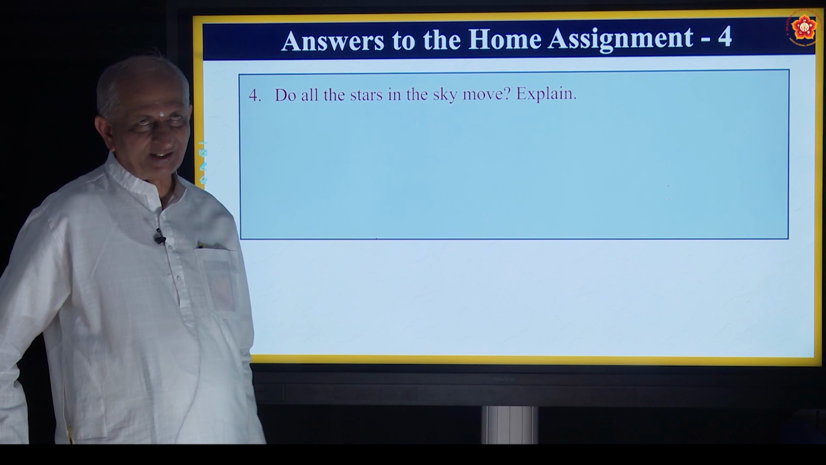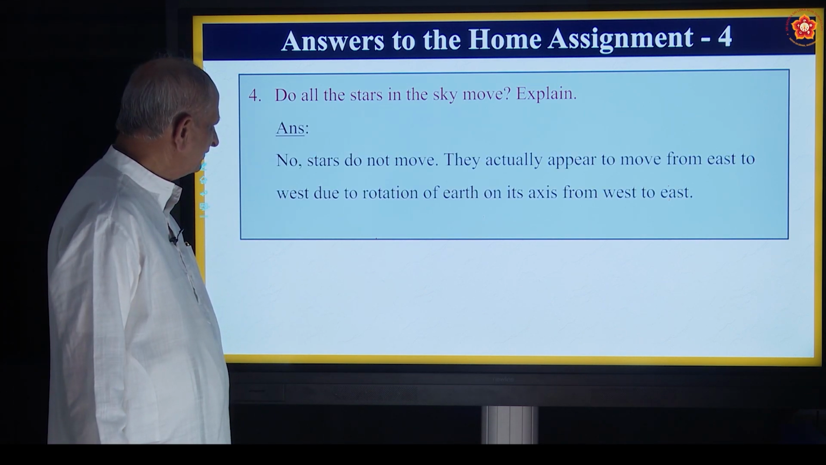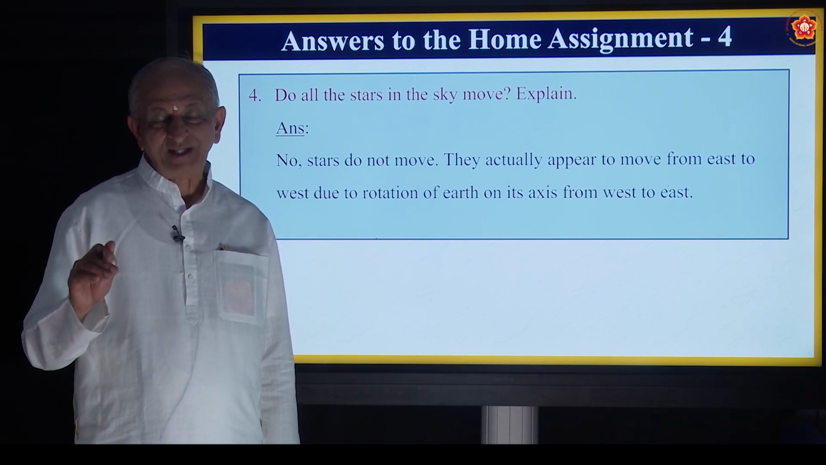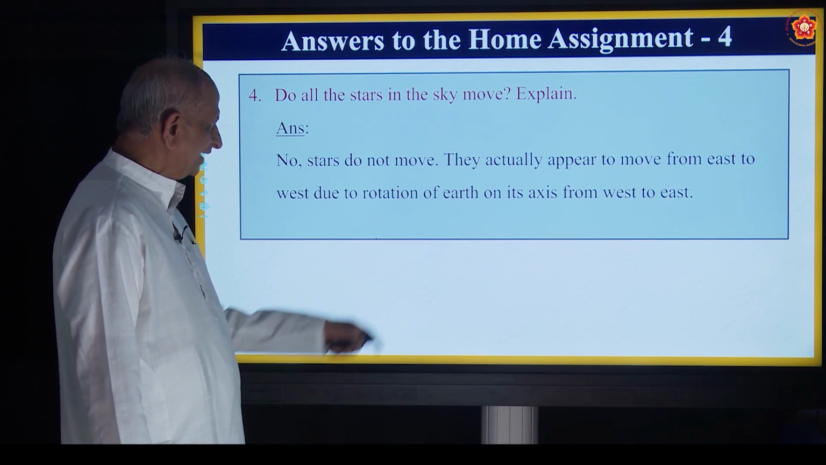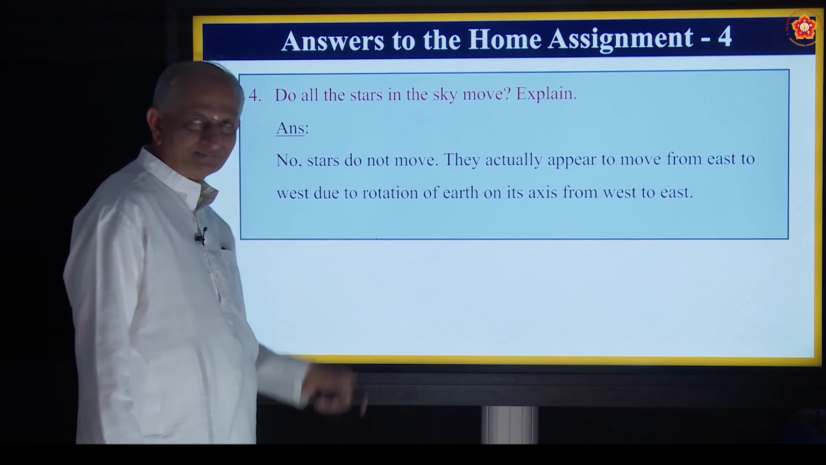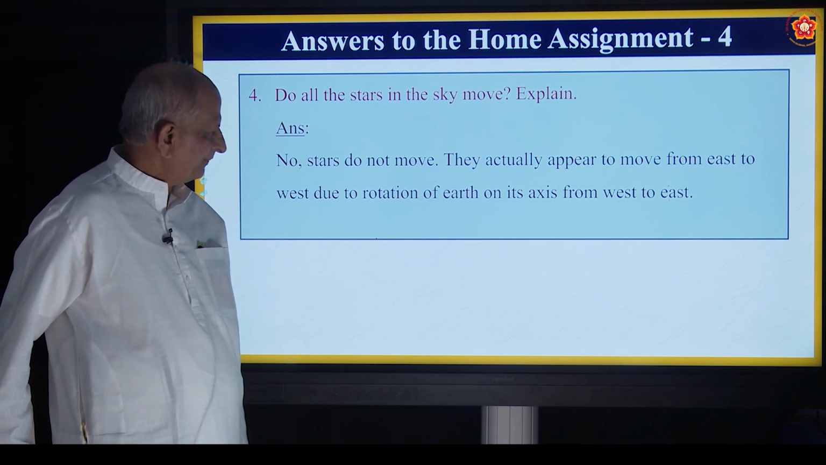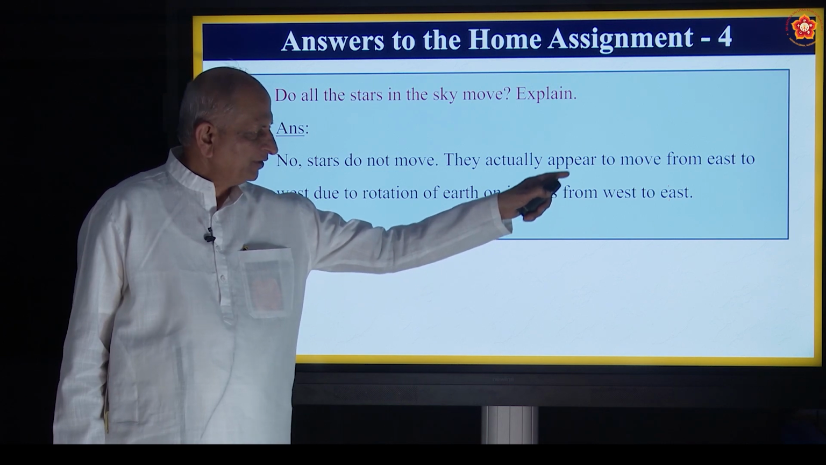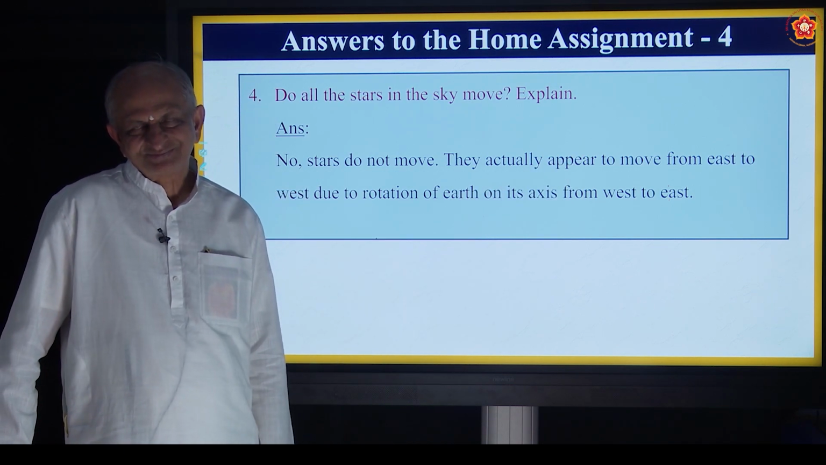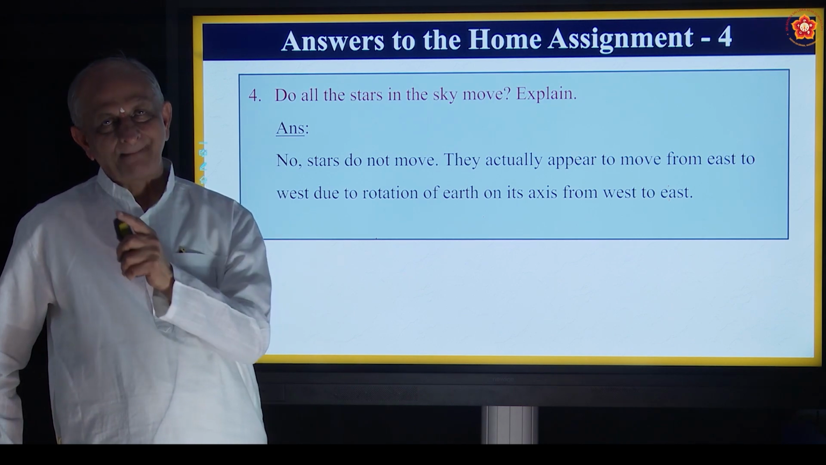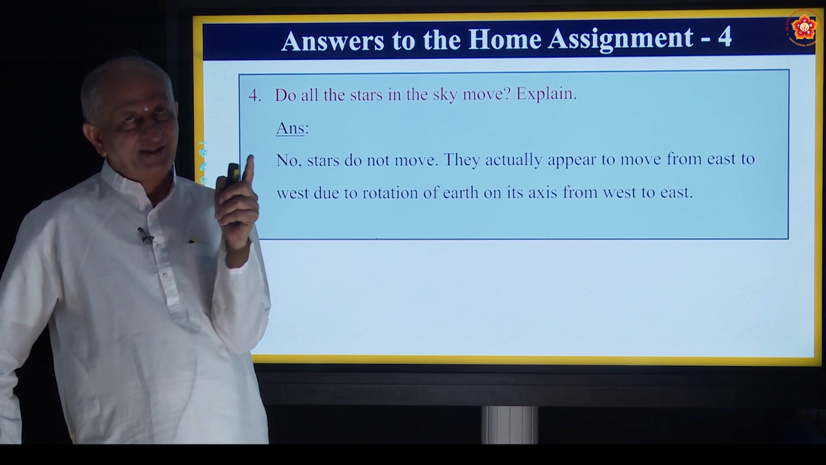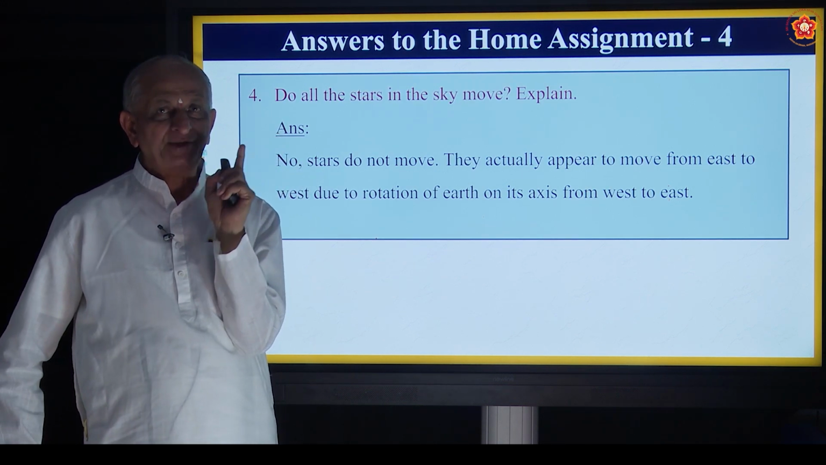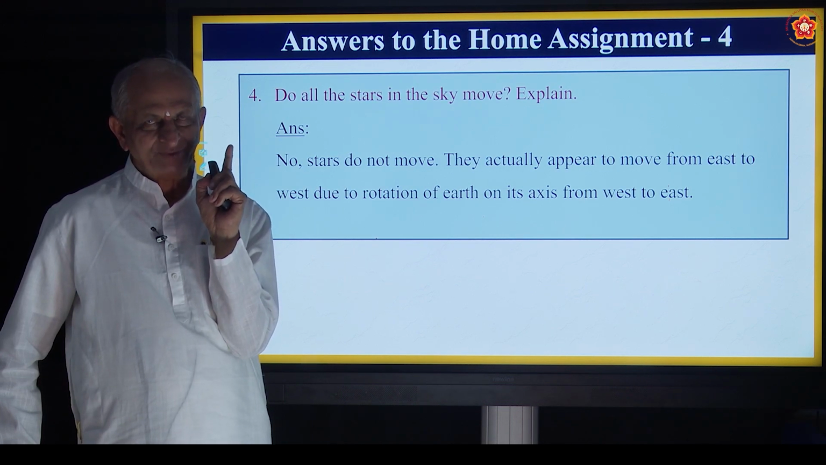Now that is the question, whether they move. Answer is no, stars do not move. Even though they look like they are moving, they do not move. They actually appear to move from east to west because of the rotation of the earth on its axis from west to east. So, earth is rotating from west to east. That is why we find that the stars also appear to move from east to west.